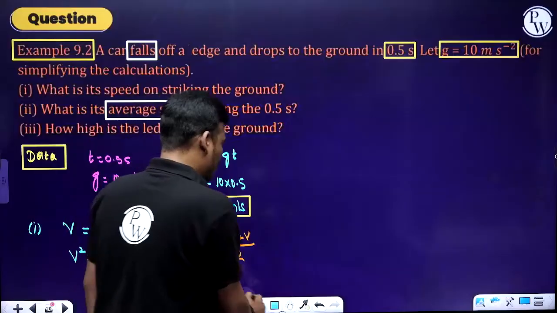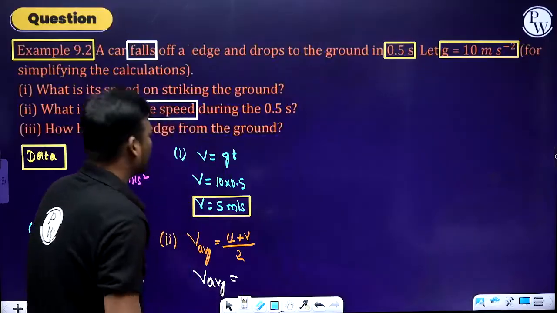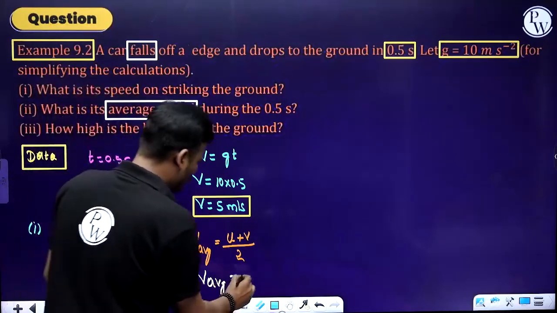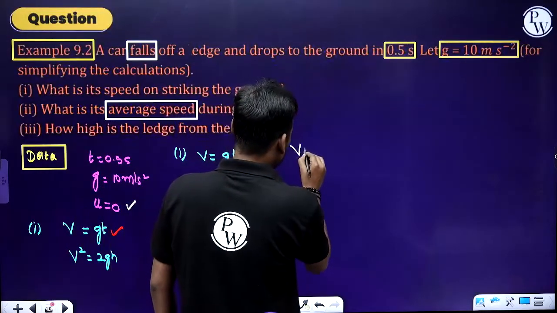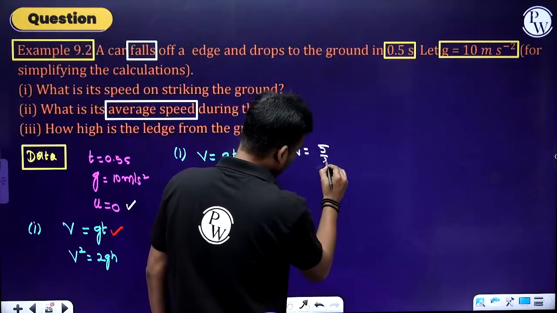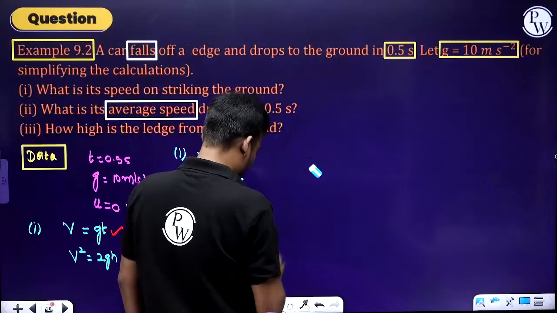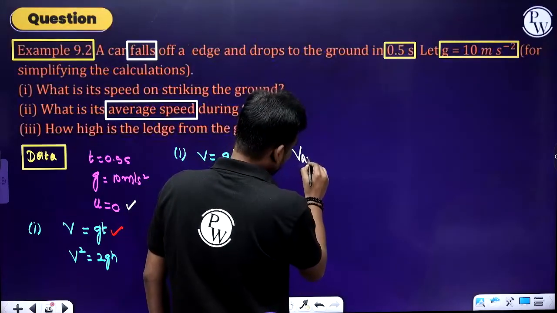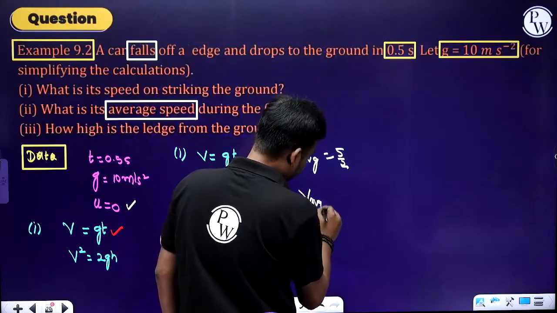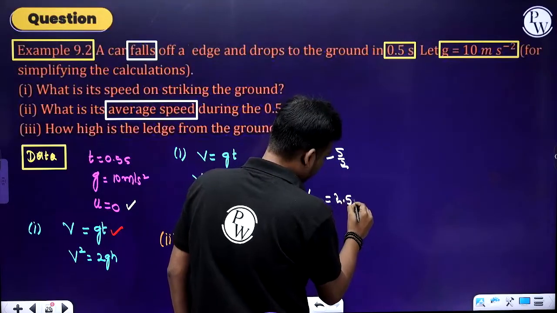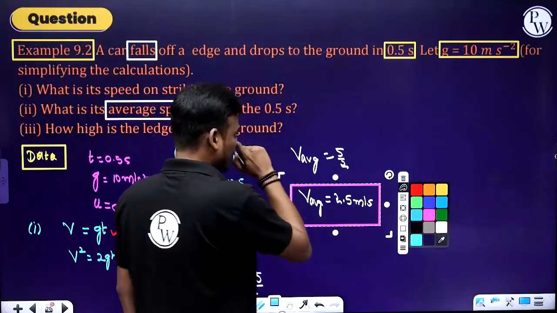Substituting the values, initial velocity is 0 and final velocity is 5, divided by 2. So finally, v average equals 5 by 2, that equals 2.5 meter per second. So this is the average velocity of the car.